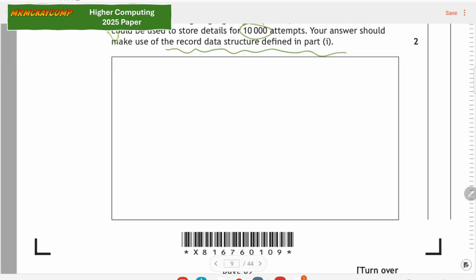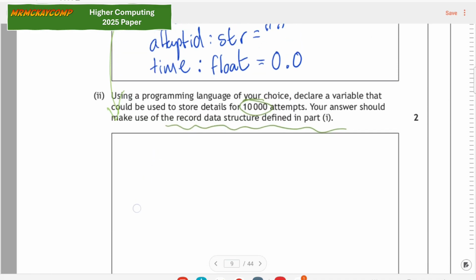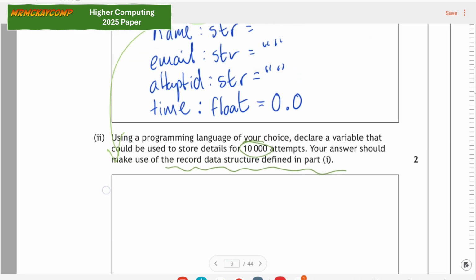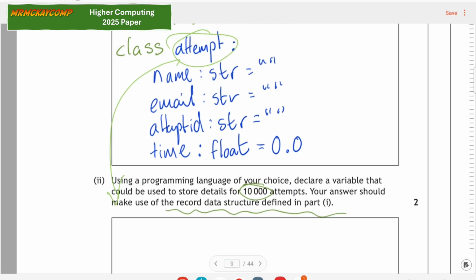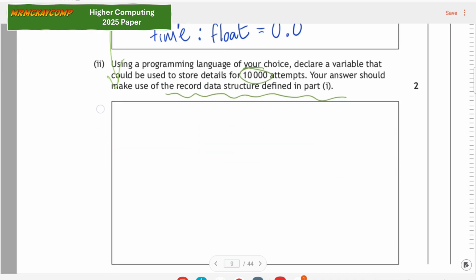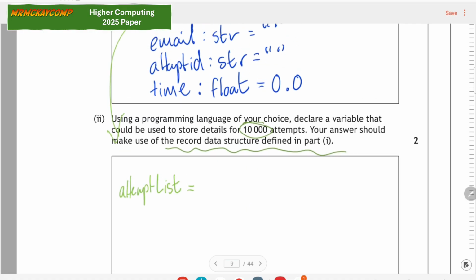I want to pick a name for this that's probably not just attempt. I could try calling it something like attempts, but I think that would be easily confused. So let's call it something like all attempts or attempt list. That way I'll not get myself muddled up when I'm doing the next part, the four or five mark code question. So the attempt list is, and then square brackets, attempt. So that's the bit from up there.